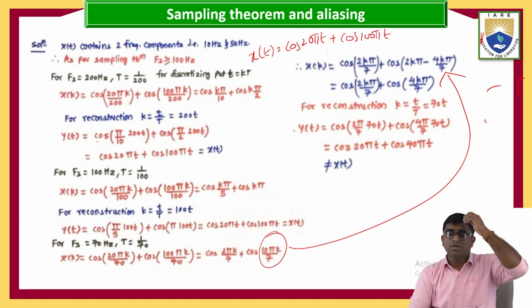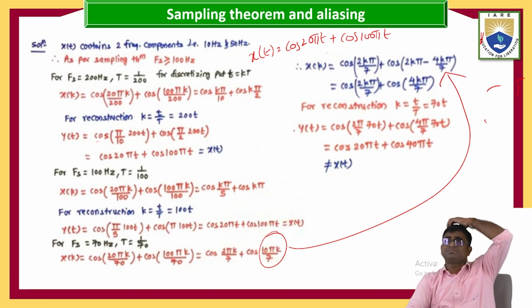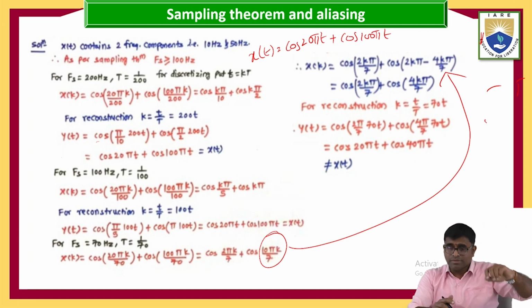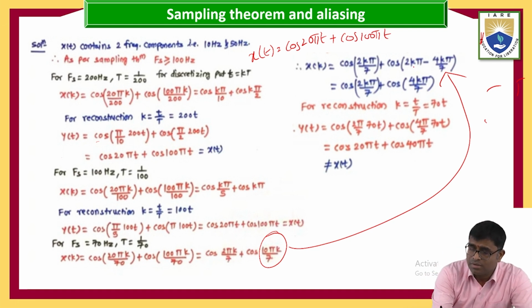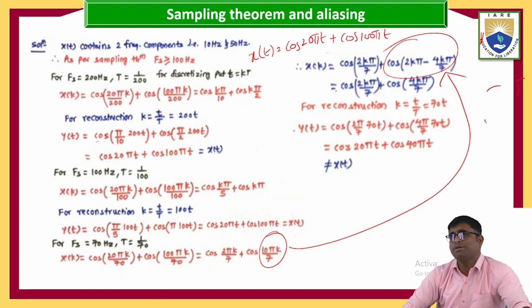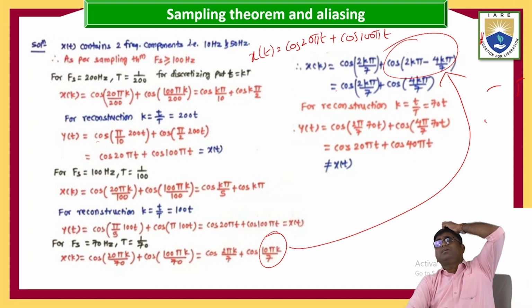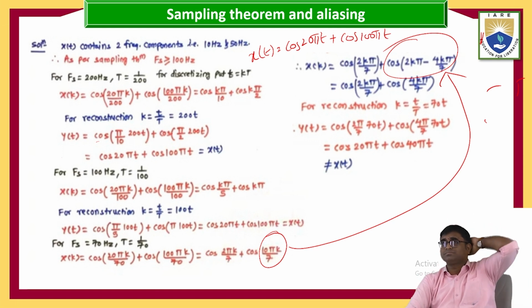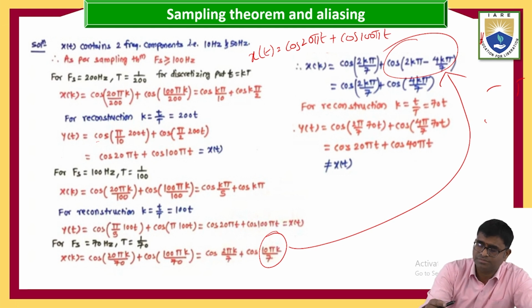Okay, so when I am going for the reconstruction part, why? Because cos pi minus theta. Okay, cos pi minus theta is nothing but what? Cos theta. Cos 2 pi minus theta, the mathematical formula, is nothing but cos theta. This is coming like this.